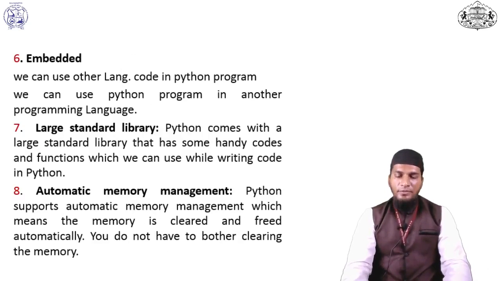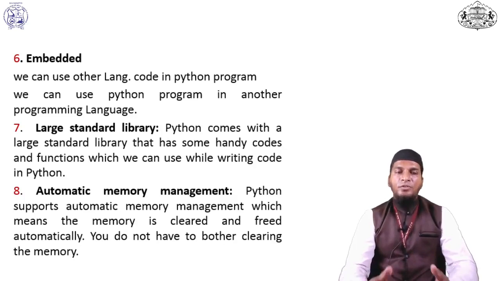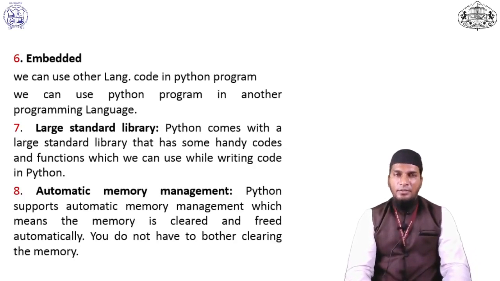The next feature is embedded. We can use other language code in a Python program, and we can use Python programs in other programming languages. There are large standard libraries available, already discussed in the previous slide, like NumPy, Pandas, and Matplotlib. For a particular functionality, we can use the relevant library. Next is automatic memory management. When we access memory, Python automatically releases and clears that memory, so you do not have to bother clearing it.